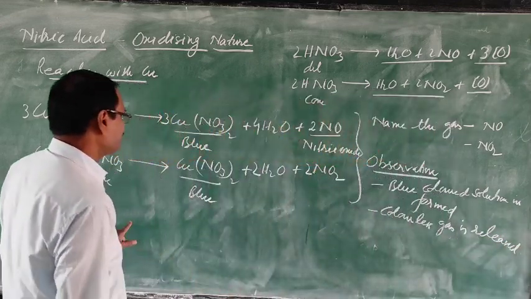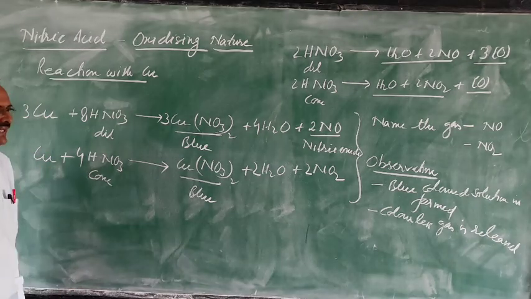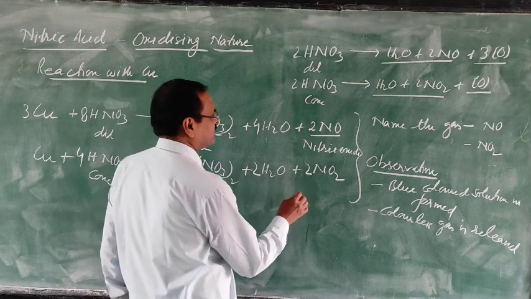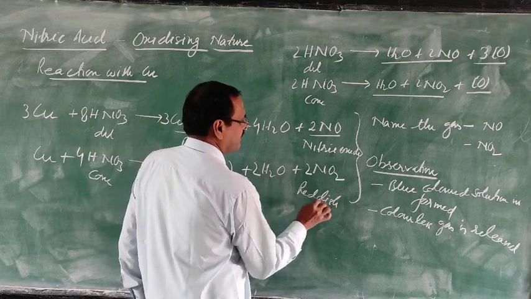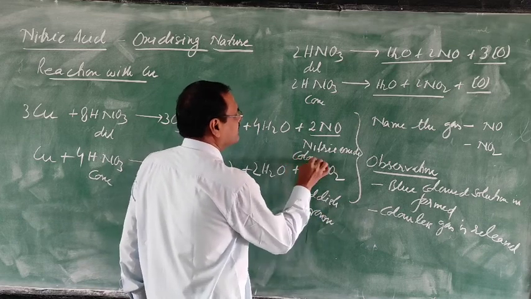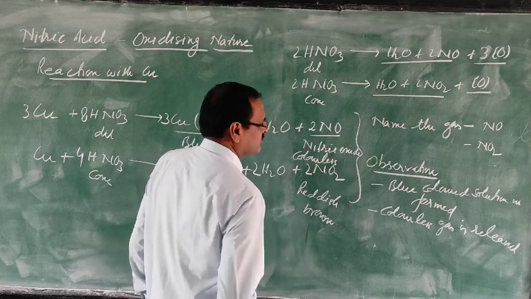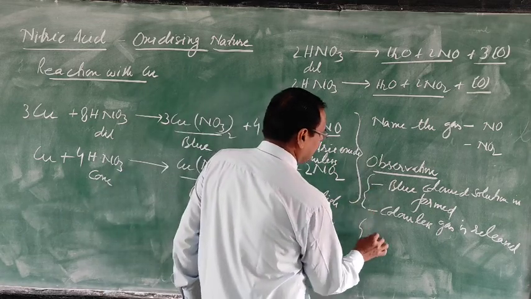If it is asked what you observe when copper reacts with concentrated nitric acid: nitrogen dioxide is reddish brown, and the other gas is colorless. So for the second equation, what observation will you write?